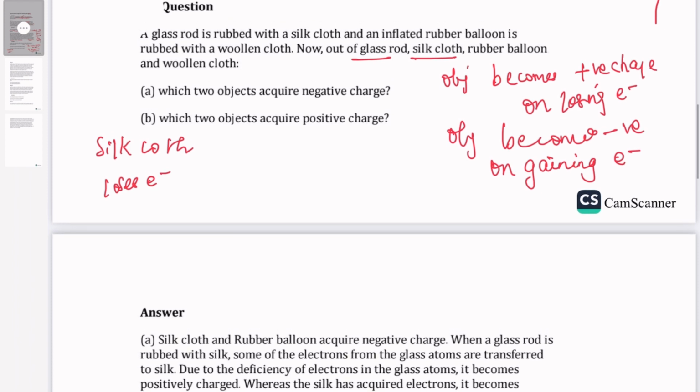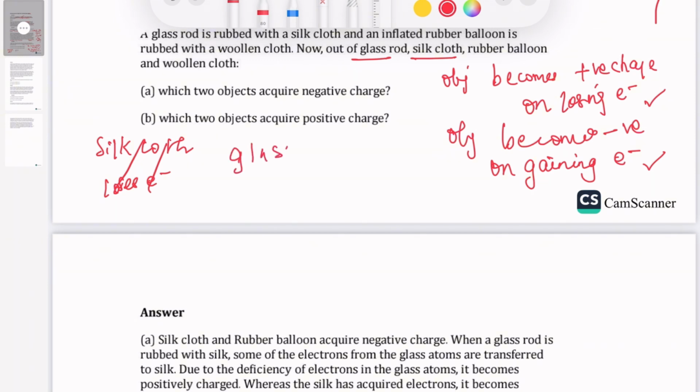If we go by the convention of this concept, the silk cloth is going to lose electrons. So here the only exception is the glass rod. Even though by this concept an object becomes positively charged on losing electrons and negatively charged on gaining electrons, on convention the glass rod is always positive charge.